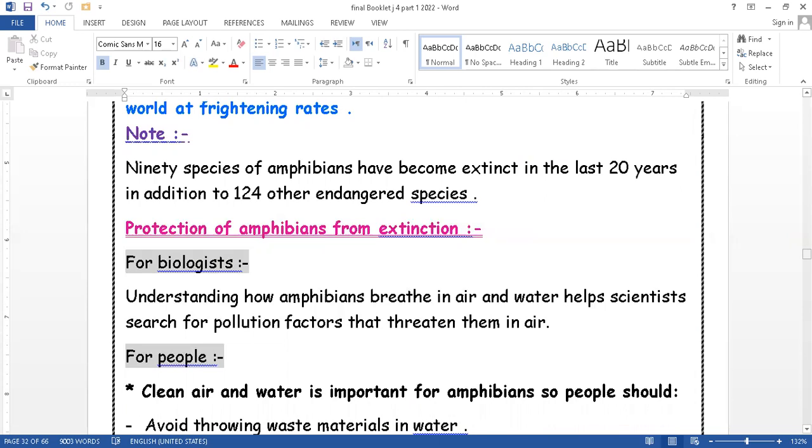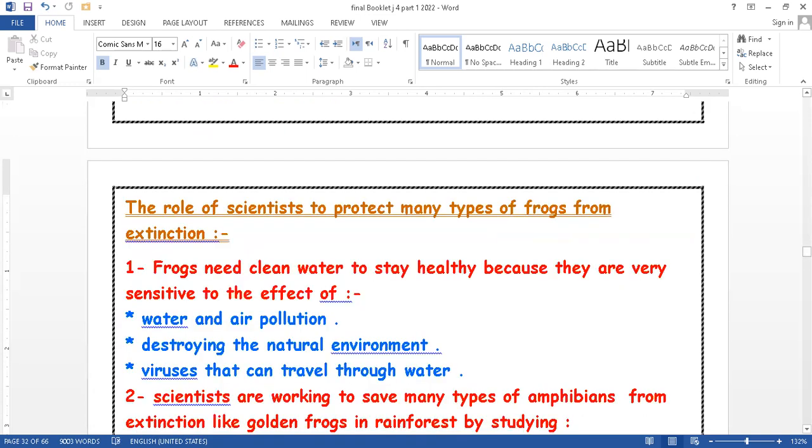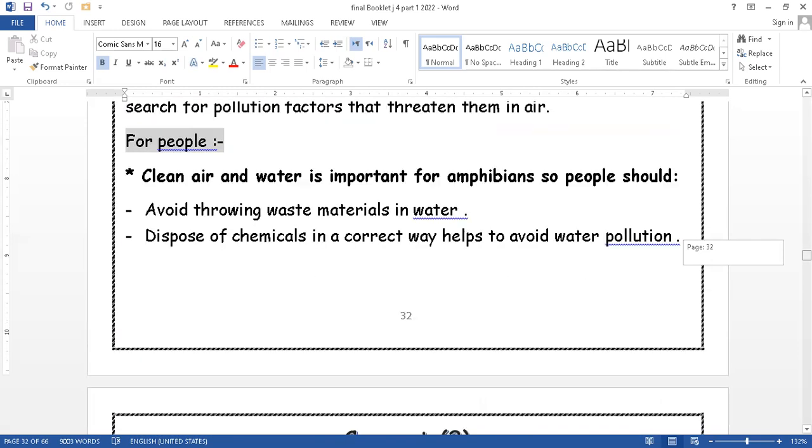To try to provide them with healthy air and healthy water. Number two, for people. Clean air and water are important for amphibians, so people should avoid throwing waste materials in water, and disposing of chemicals in a correct way helps to avoid water pollution.